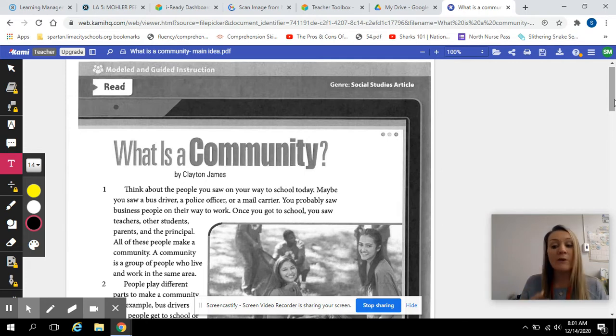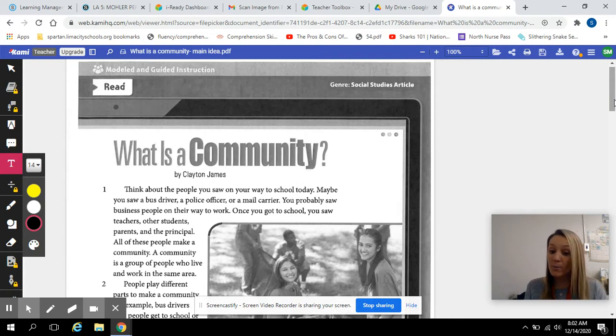But just remember, when we are reading, we are asking ourselves, what did I just read about? What was it mostly about? Can I identify the main idea from the pictures? Can I identify the main idea from the first or last sentences in the paragraphs? Are there words that are used repeatedly? Those types of things are going to help us identify the main idea.